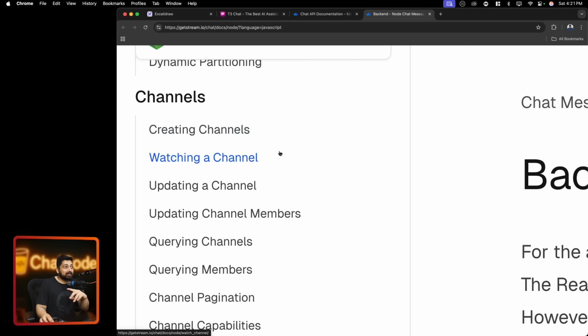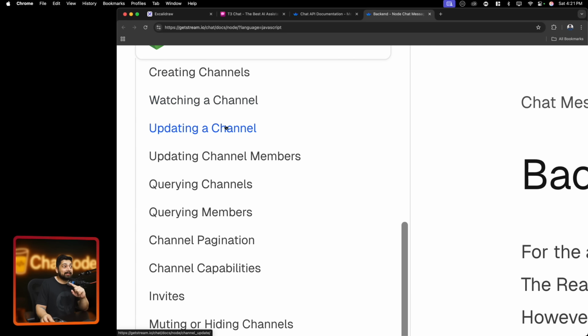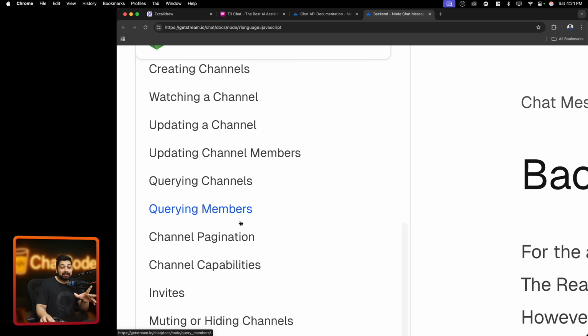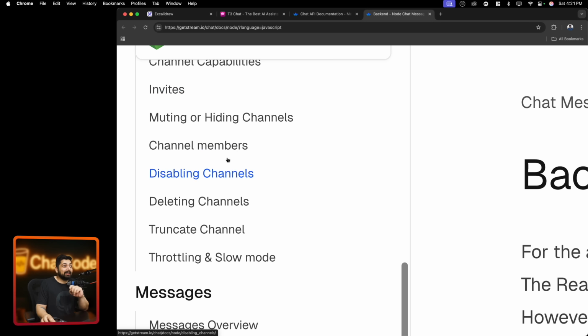And this is where they mention creating the channel, watching the channel, updating the channel, querying the channel, capabilities, channel pagination. Yep, this is what happens in each of the channels that you see in ChatGPT, T3 Chat, whatever you are using. Muting, hiding, who are the members of the channel? Is the channel shareable? Yeah, that's that kind of complex stuff.